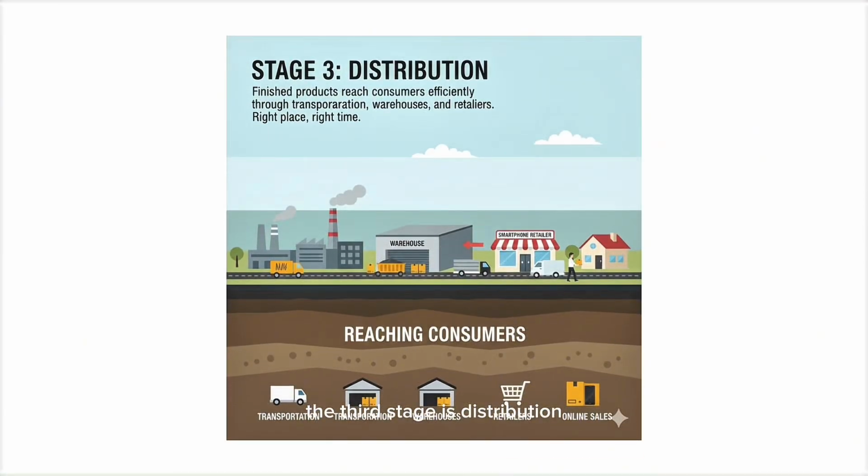The third stage is distribution. Distribution ensures that finished products reach consumers efficiently. This stage includes transportation, warehouses, and retailers. After smartphones are produced, they are shipped from factories to warehouses, stored temporarily, and then transported again to retail stores or directly to customers through online sales. Effective distribution is important to ensure that products are available at the right place and at the right time.